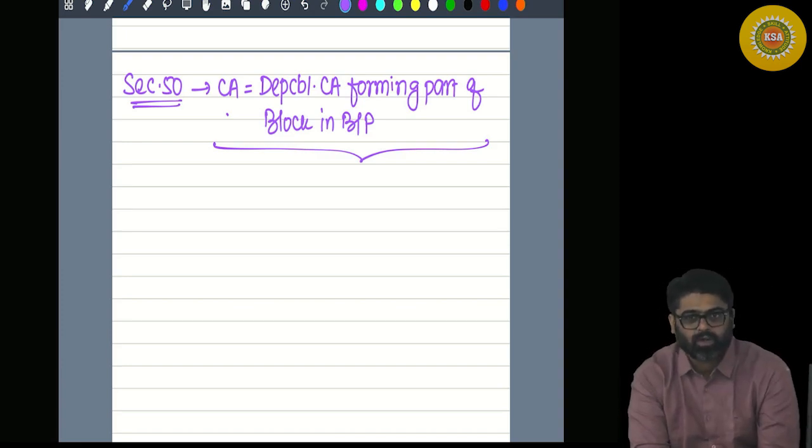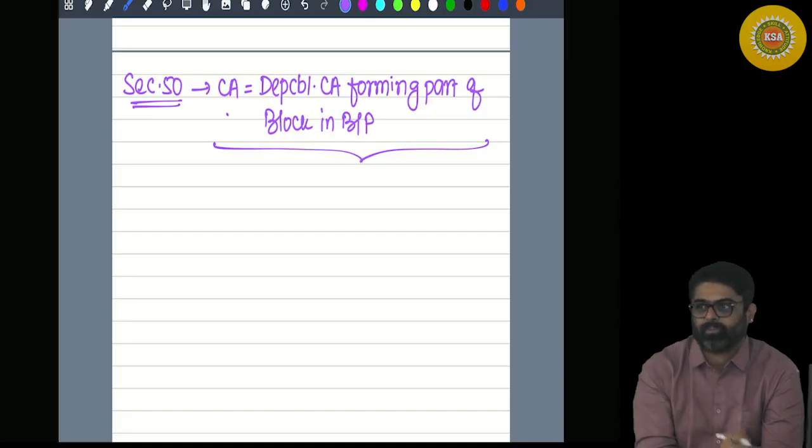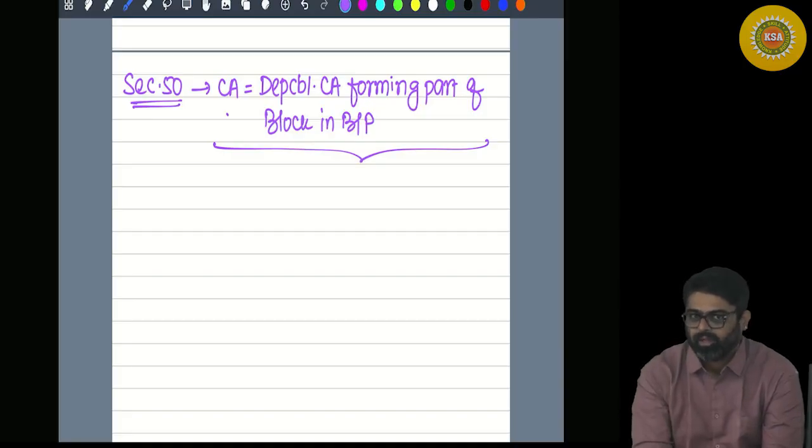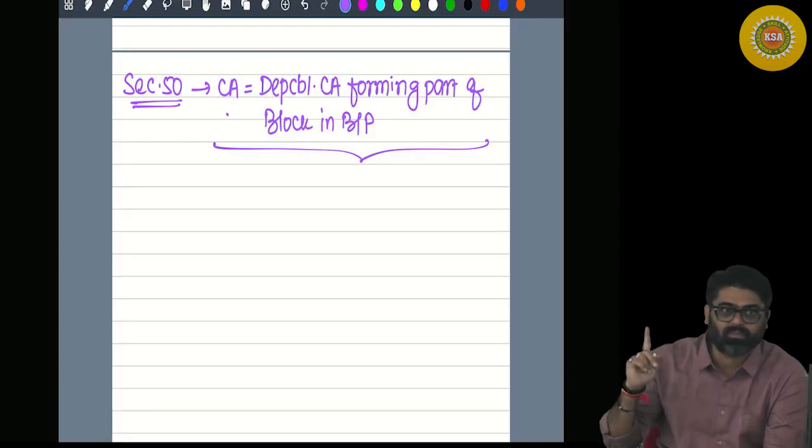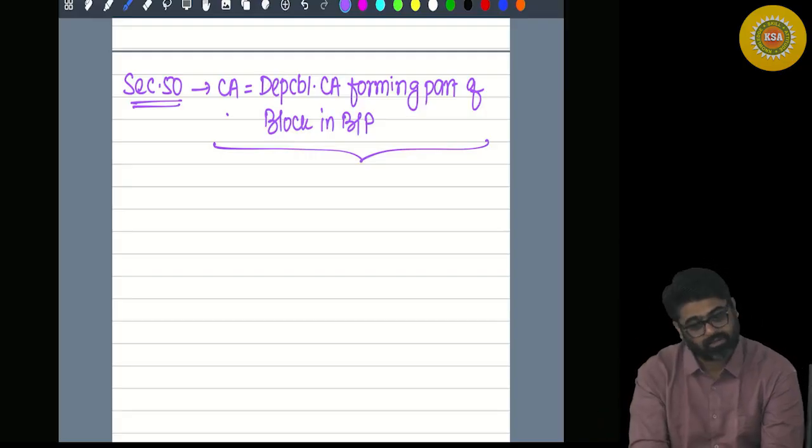So section 50 talks about a specific type of capital asset. And if this type of capital asset is transferred, this is a special type of capital asset. If it is transferred, how will the capital gain be computed?